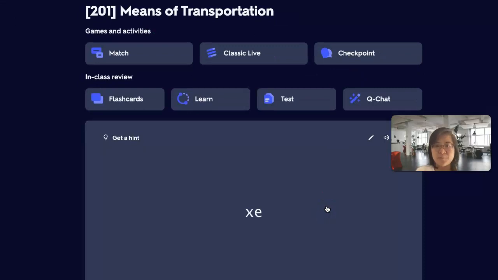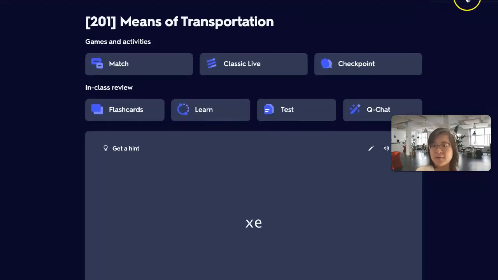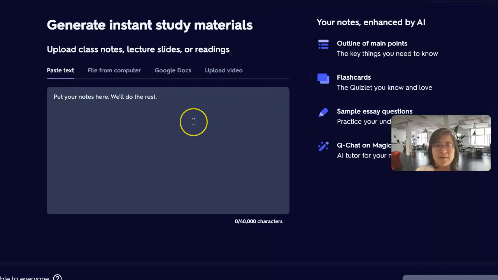Well, I think this is a pretty cool tool. Also, sometimes if you create a word list for a reading text, you can put the text here, and then AI will generate the flashcards or key points or even comprehension questions for you. Of course, you will need to edit them and work more on them, but I think this is also pretty cool. It can also be a good tool for learning support students when they need something to support them to take notes or to understand the general ideas of the lecture.